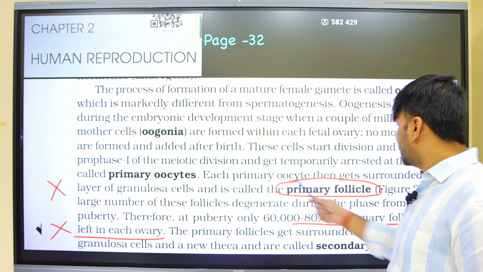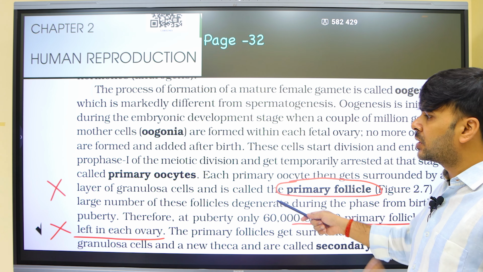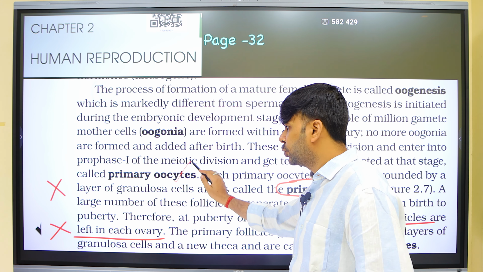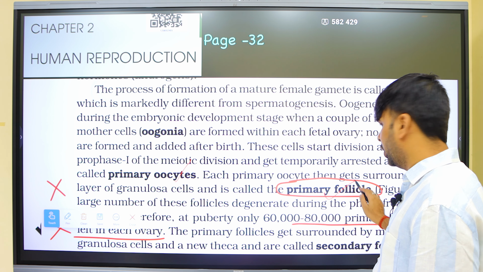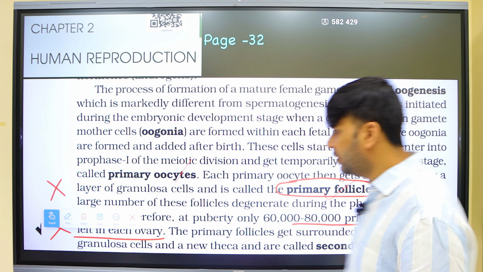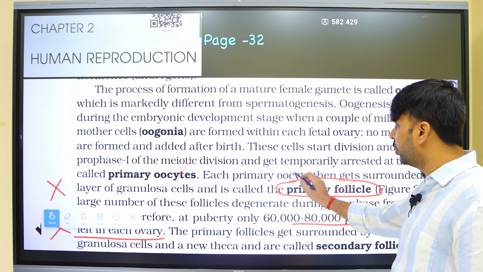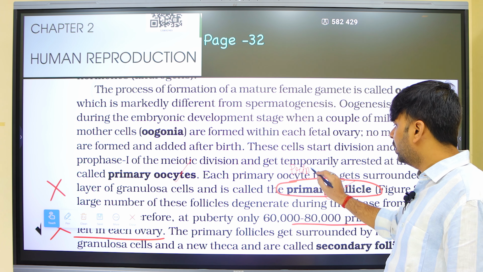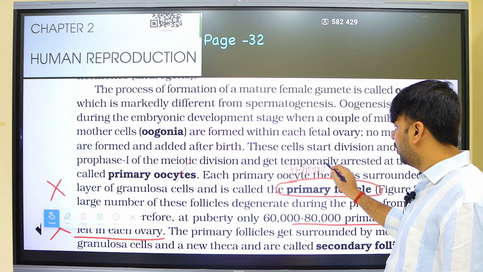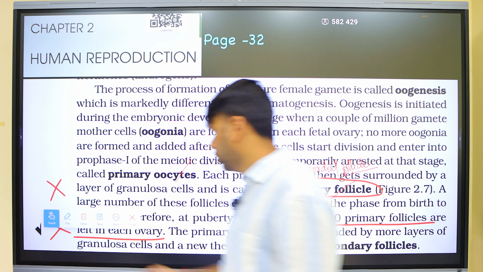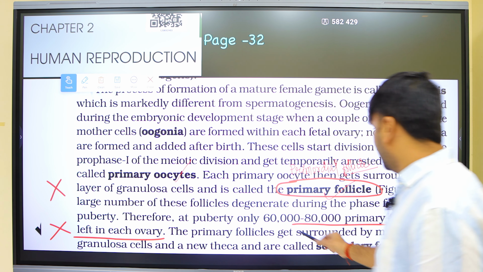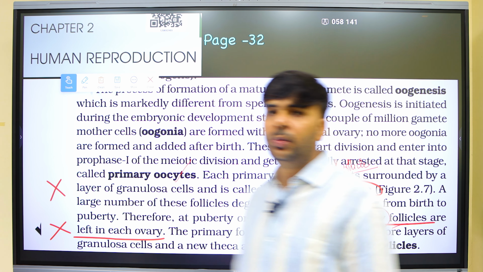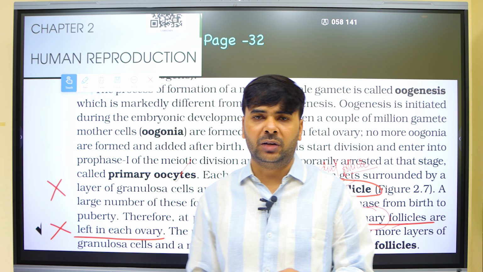Here 60 to 80,000 reserve follicles are mentioned at 2-3 places. That is here, primary oocyte, and here, primary follicle. Exactly, it is not primary follicle, it is primordial follicle. So first error here, page number 32. This is primordial follicle. First error, primordial follicle. Then again here, 60 to 80,000 primary follicle. It is not primary follicle, it is primordial follicle.